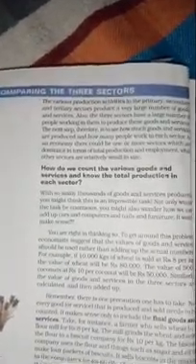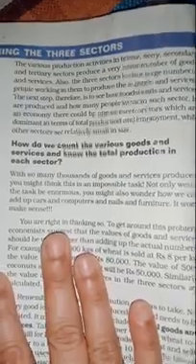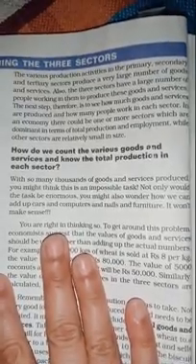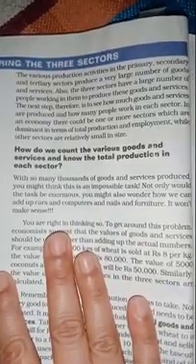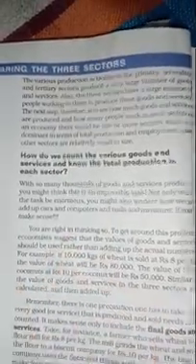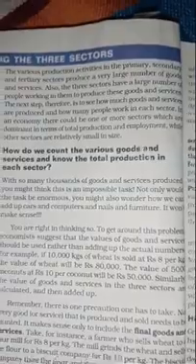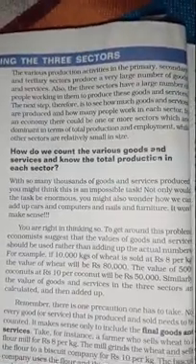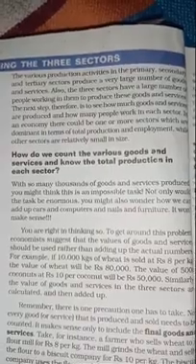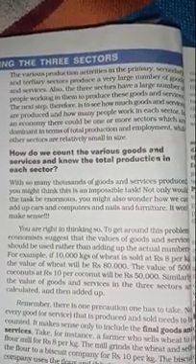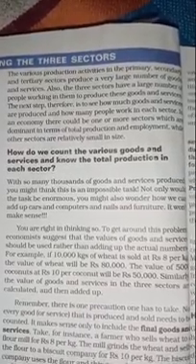Now, comparing all these three sectors, the various production activities in the primary, secondary, and tertiary sectors produce a very large number of goods and services. Also, the three sectors have a large number of people working in them to produce these goods and services. The next step, therefore, is to see how many goods and services are produced and how many people work in each sector.